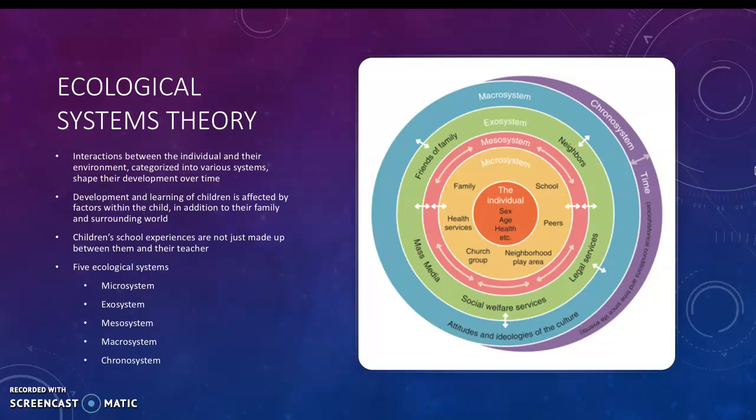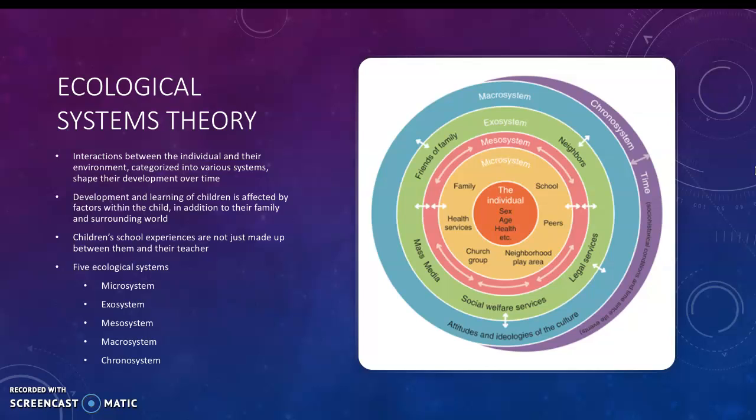And the pink circle in between the microsystem and the exosystem is the mesosystem, and this system connects the microsystem and the exosystem, and it's the interrelations among 2 or more settings in which the child is an active participant. For example, this could be the relationships among home, school, and the neighborhood.